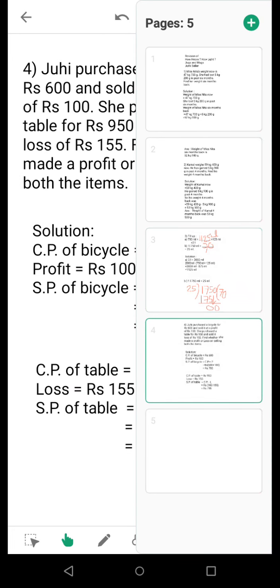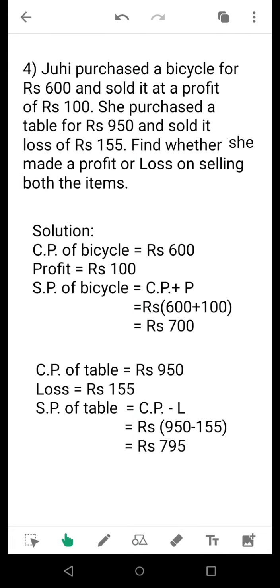Moving to question number 4. Now you see that question number 4 is based upon the basics of profit and loss. See that Juhi purchased a bicycle for rupees 600 and sold it at a profit of rupees 100. It is a mixed type of question where a person is making two transactions at a time. It may be he is selling one item at a profit and the other one at loss, or both the items at profit, or both the items at loss.